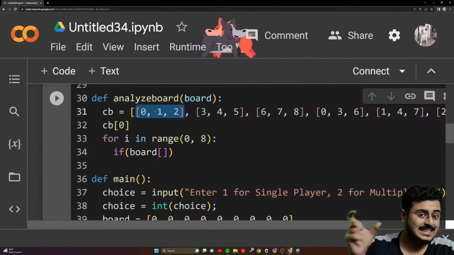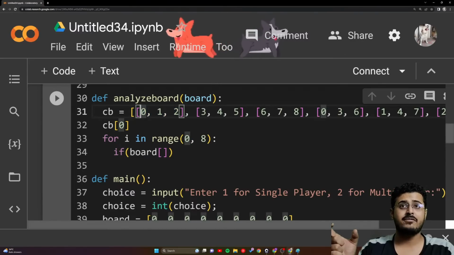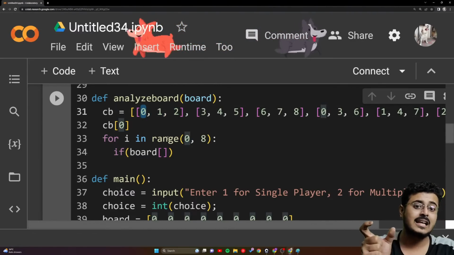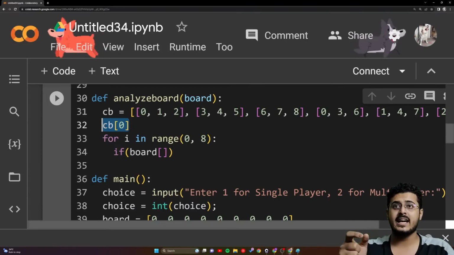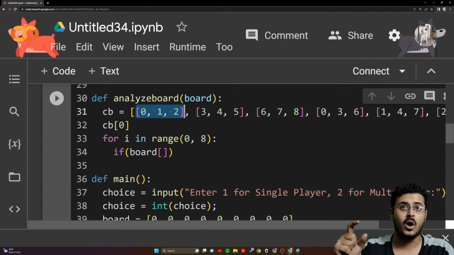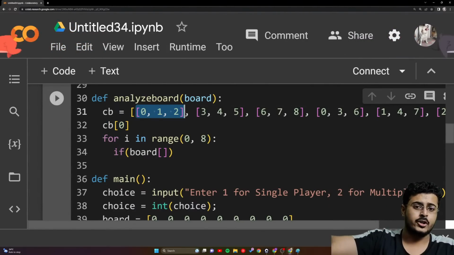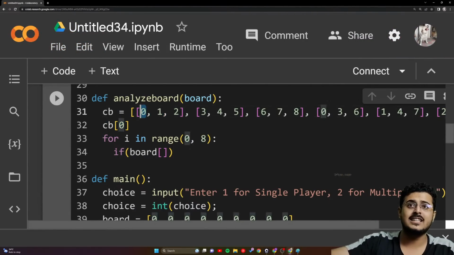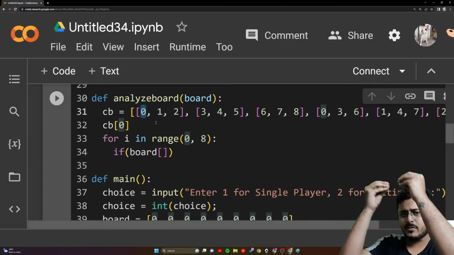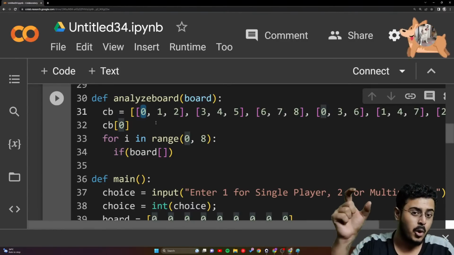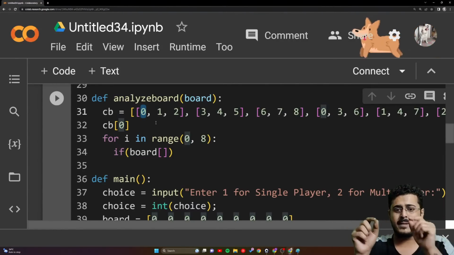Now, if that is the name of the list, what should be the code to get the first element of this smaller list, guys? Think about it. If the name of the list is board, then I just put board and then in parenthesis 0, right?